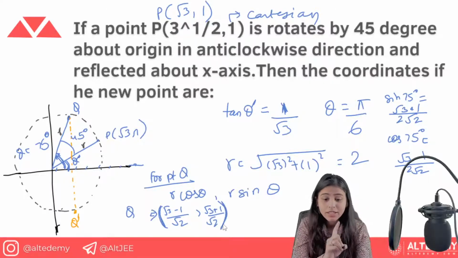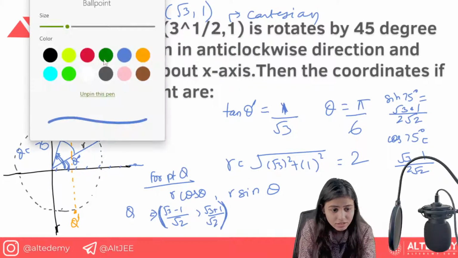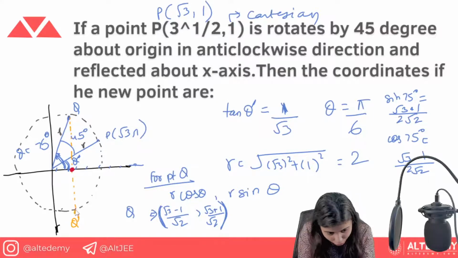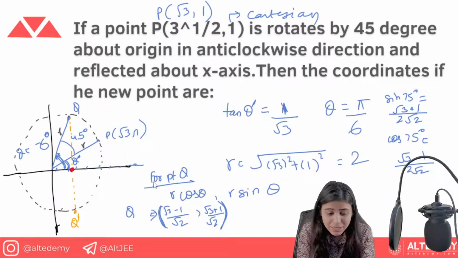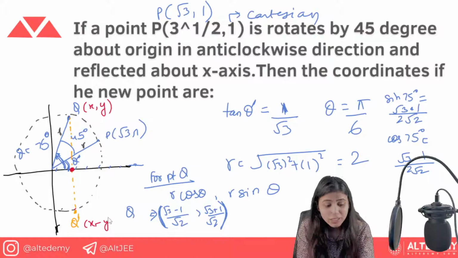This is the point Q. Now, everyone knows how the image of a point about the x-axis is calculated. Let's just change the pen color. We have the x-axis as a mirror, so that means this will act as a midpoint, and obviously this is the image point of that. So is the x coordinate changed? No. That means the x coordinate is going to remain the same. If it is x here, it is going to remain x here. And if it is y in the point, this is going to become minus y.